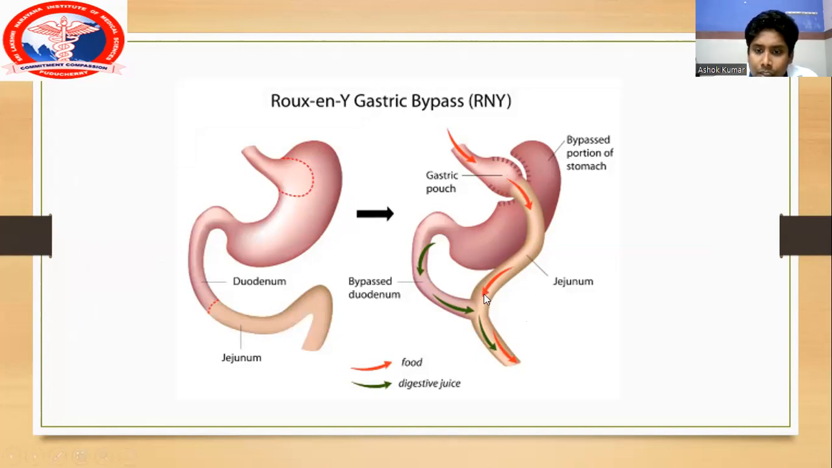The length of the limb is 100 to 150 centimeter, and this is the Y limb, and this is the biliopancreatic limb. So this carries digestive juices, bile, and this is the common limb. So this is Roux-en-Y gastric bypass surgery. It has two anastomoses. One is gastrojejunal anastomosis, and the other one is jejunojejunal anastomosis.